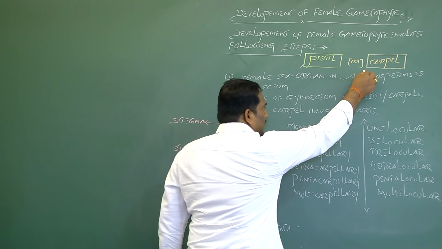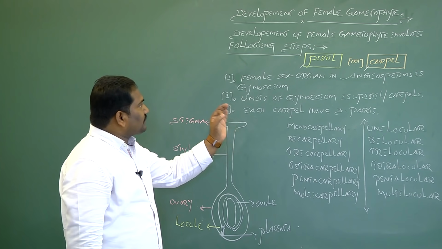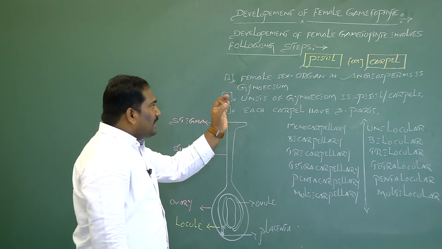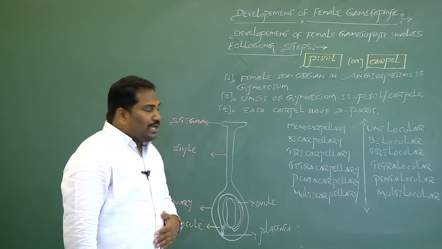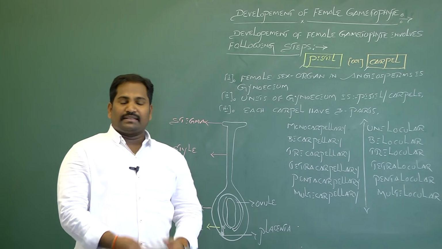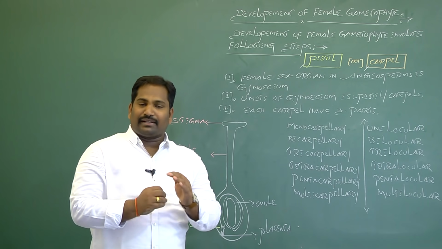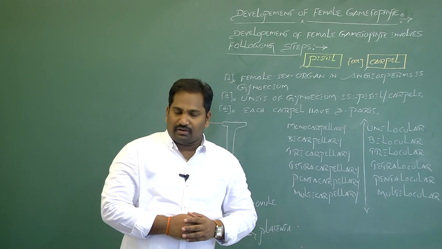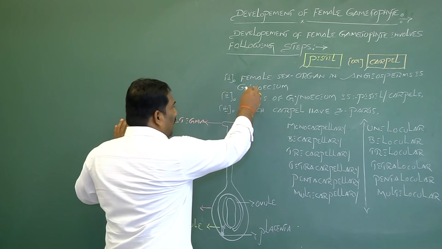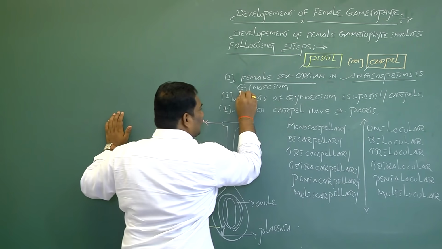Pistil is also called carpels. This is the first step for the development of the female gametophyte in angiosperms, that is pistil or carpels. Generally, in a bisexual flower, the outermost whorl is called calyx, the second whorl is called corolla, the third whorl is called androecium, and the innermost fourth whorl is called gynoecium. The female reproductive structure or female sex organ in angiosperms is the gynoecium.